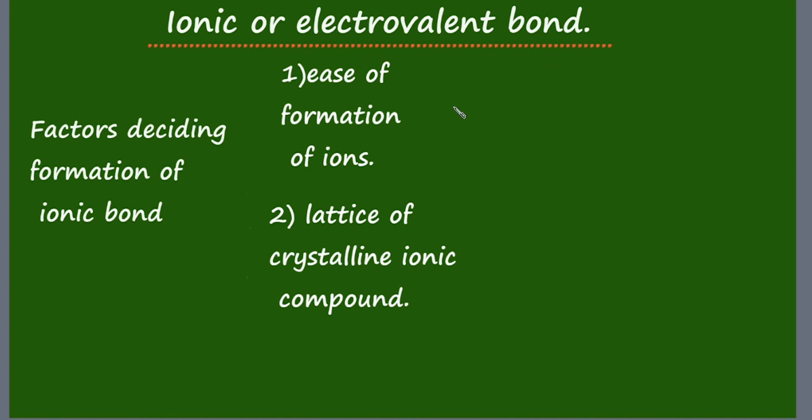As per octet rule, atoms lose or gain electron to attain octet structure in their valence shell. And the rule says that the atoms and the molecule thereafter attain stability. In this video, we are going to discuss the factors which decide the formation of ionic bond. That is, we are going to discuss whether it is the octet rule that decides the stability of ionic compounds.